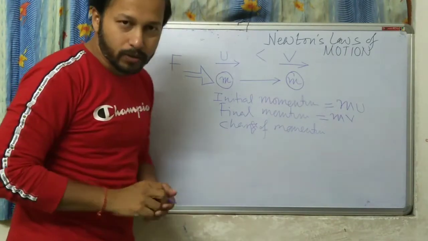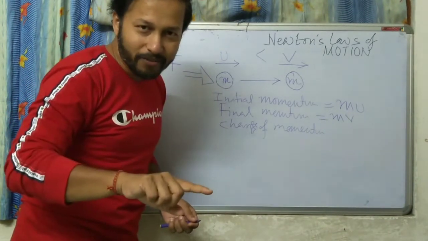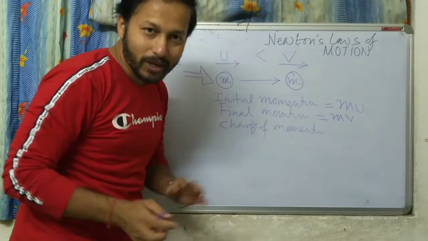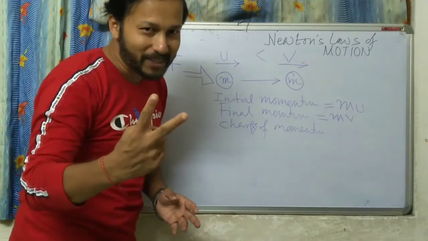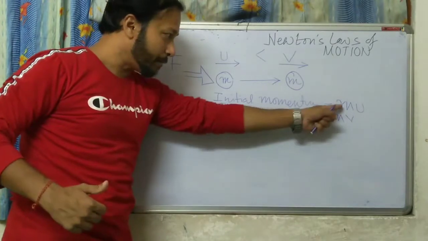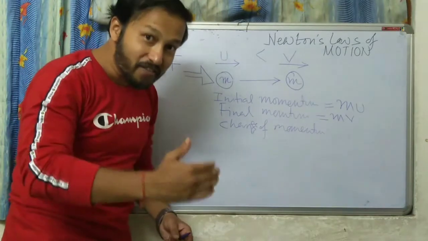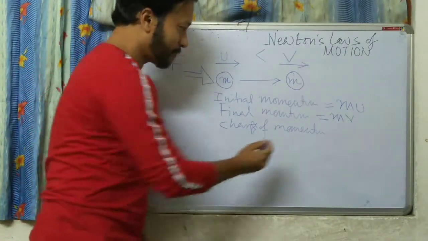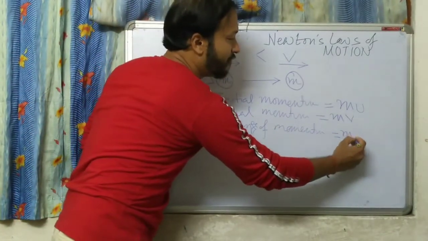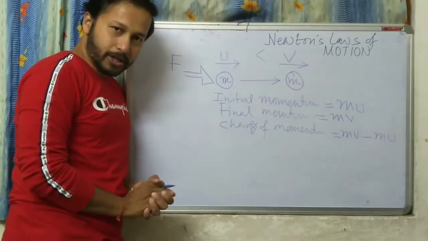If I ask you, yesterday you had 5 rupees and today you have 7 rupees, what is the change? 2 rupees. That means what was the momentum? mu. What is it now? mv. So what is the change? mv minus mu. Correct. So the change is mv minus mu. Understood? Fine.